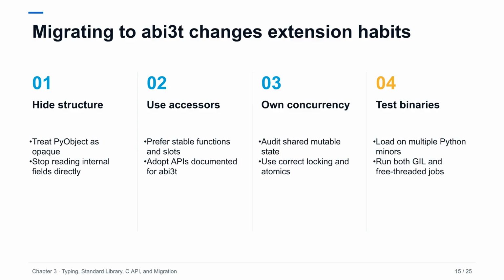Free threading also exposes shared state assumptions that the global interpreter lock may have hidden. Audit globals, caches, reference ownership, callbacks, and third-party libraries. Build and import the resulting wheel on multiple supported versions, then run concurrency stress tests. A successful compile demonstrates syntax compatibility. Sustained tests demonstrate behavioral compatibility.